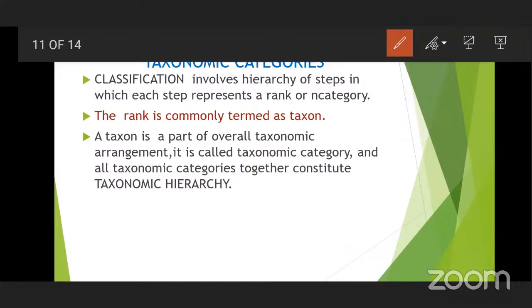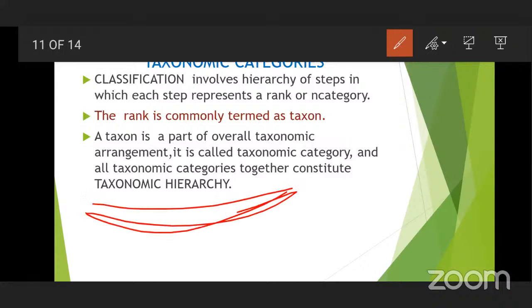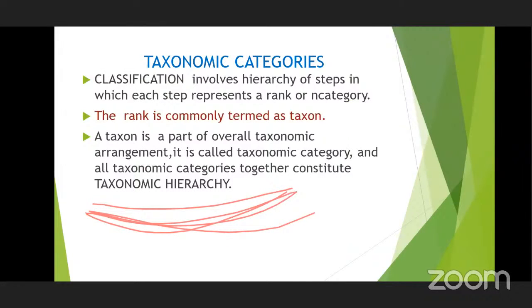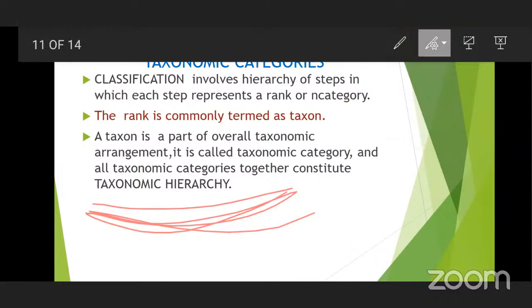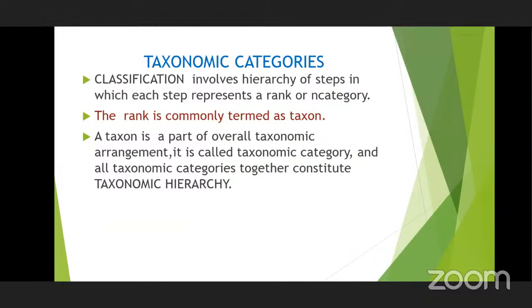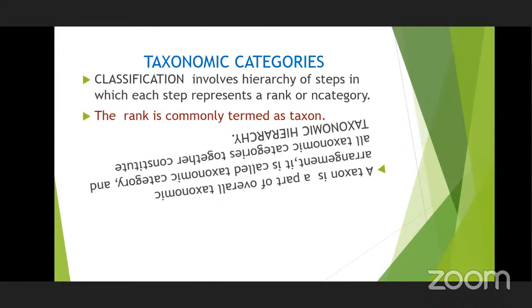It is called a taxonomic category, and all such taxonomic categories together are going to form a hierarchy. This hierarchy, we can see how it is there in our plants. So this is the taxonomic hierarchy.